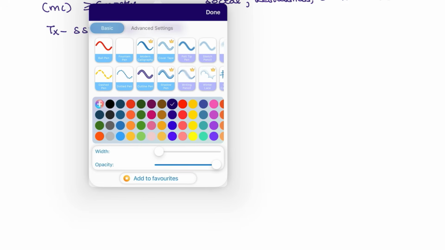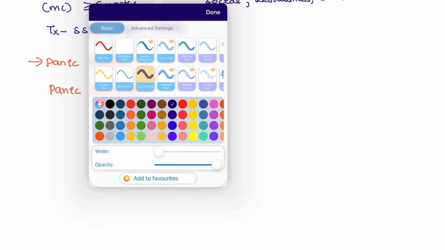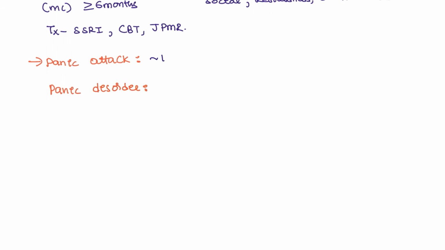Next, coming to another disorder, panic disorder. First we'll know about the panic attack, then the panic disorder. In a panic attack, the patient has a severe attack lasting around 15 minutes, with sweating, palpitations, and a raised heart rate.